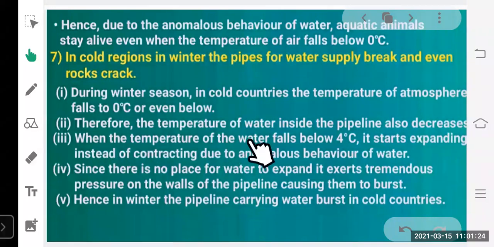When the temperature of the water falls below 4 degrees Celsius, it starts expanding instead of contracting due to anomalous behavior of water. Since there is no place for water to expand, it exerts tremendous pressure on the walls of the pipeline, causing them to burst. Hence, the pipeline carrying water bursts in cold countries.